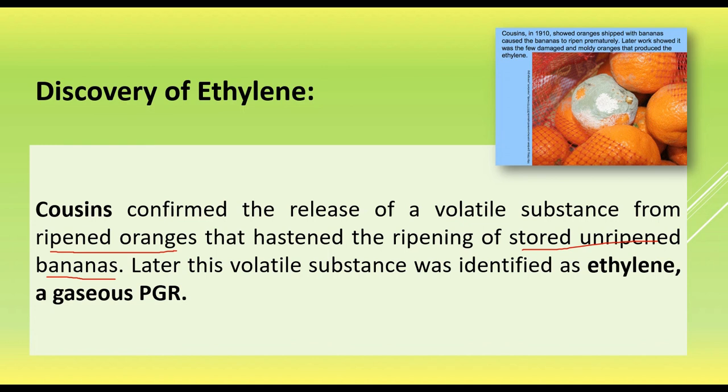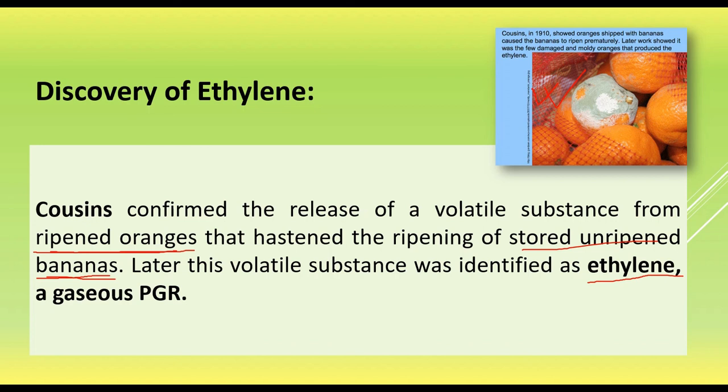Then he considered that a gaseous, volatile chemical had been released from the ripe oranges, and that is responsible for the ripening of the unripe bananas. And this volatile substance has been identified as ethylene. This ethylene helps in the ripening of fruits.